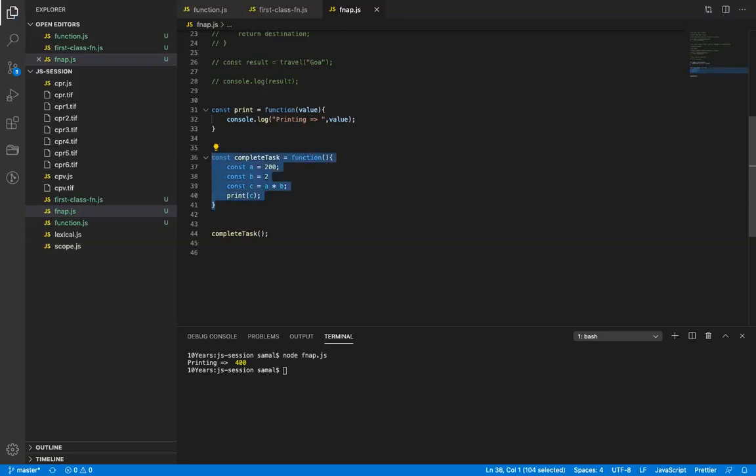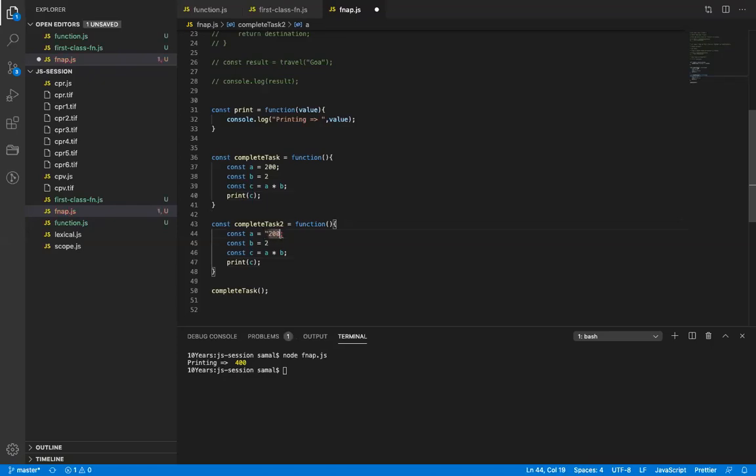I can copy the task again for task 2, and here I'll say 200 and 8. What will be the output now? 1600, because anything you multiply with a number becomes a number.